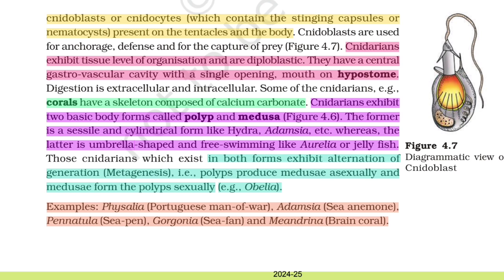Those cnidarians which exist in both forms exhibit alternation of generation, metagenesis. For example, polyps produce medusae asexually and medusae form the polyps sexually, as in Obelia. Examples: Physalia, Portuguese man-of-war, Adamsia, sea anemone, Pennatula, sea pen, Gorgonia, sea fan, and Meandrina, brain coral.